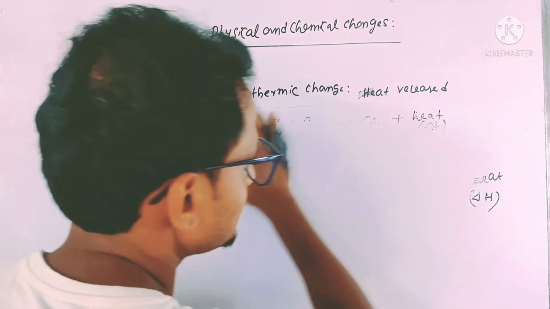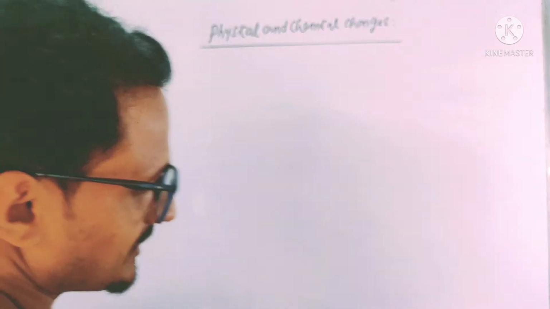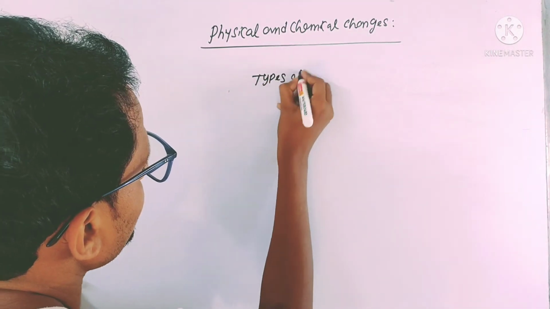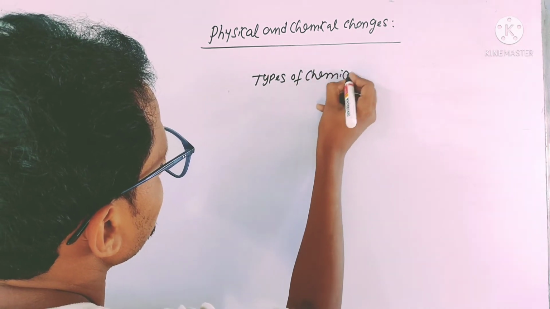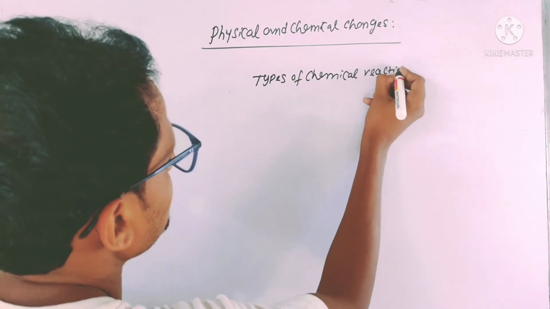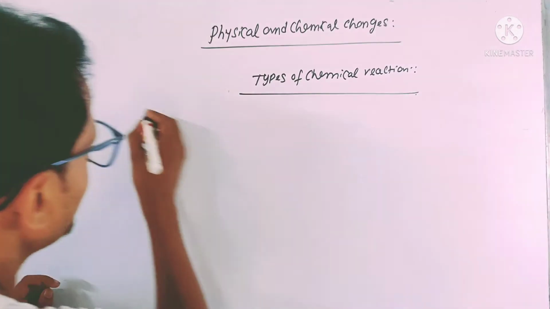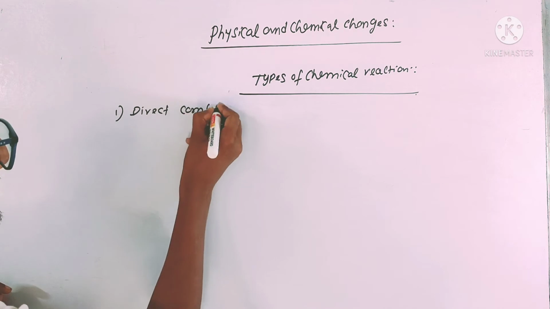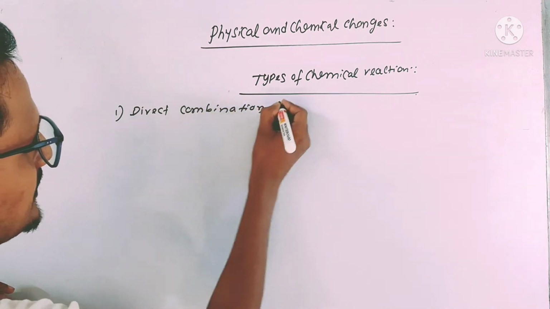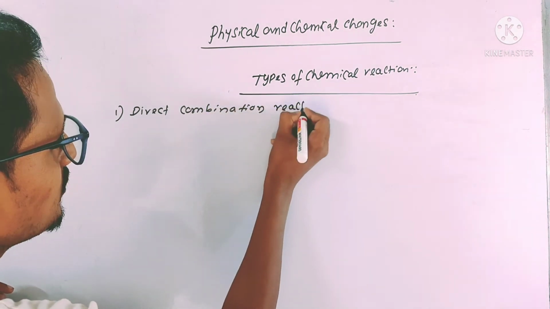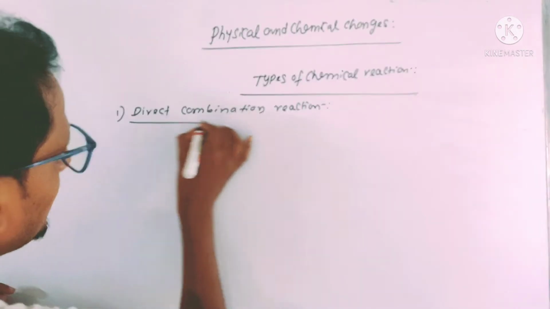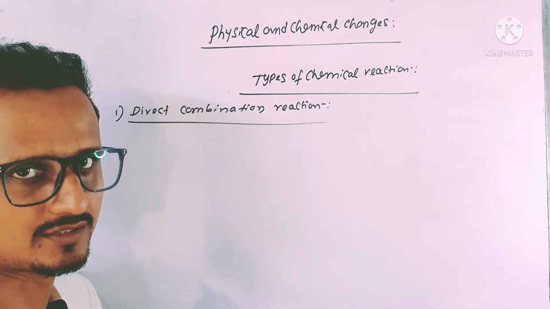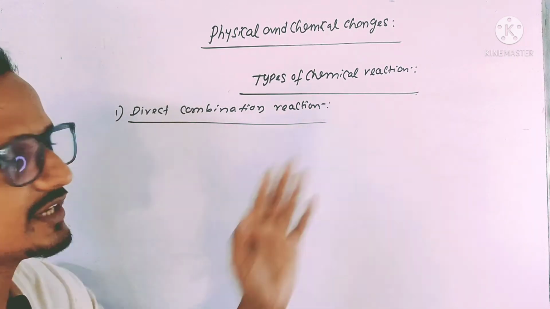Okay, now we will discuss the classification or the types of chemical reaction. First of all, direct combination reaction. Now it is nothing but when two molecules or atoms directly join together to form the product. That is the direct combination reaction.